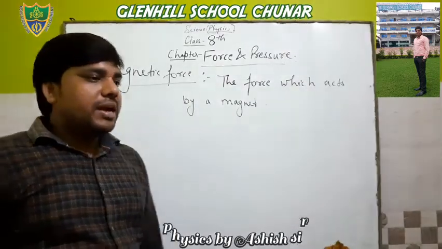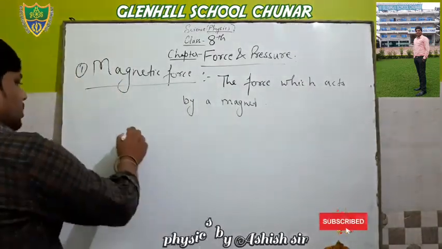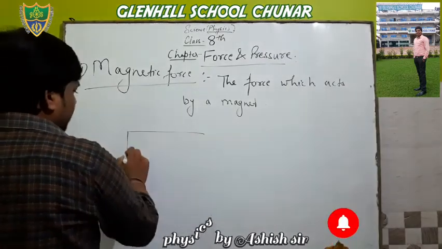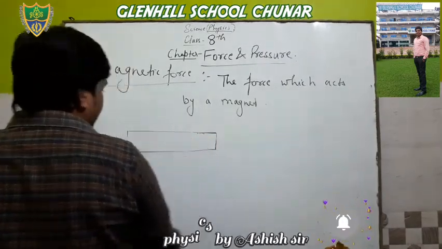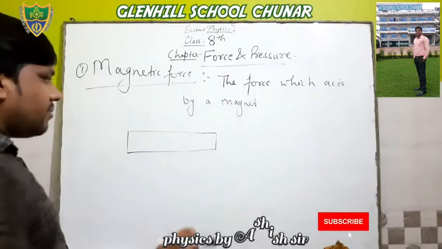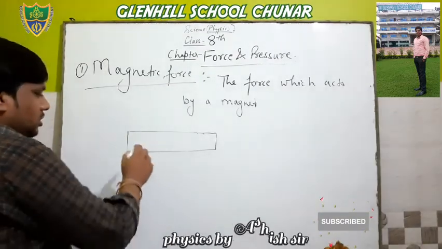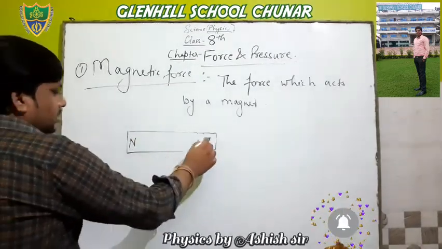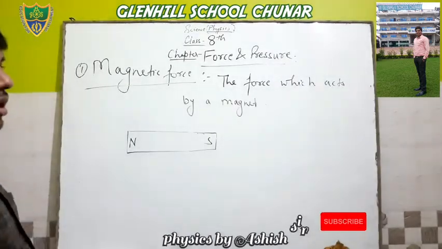You know what is a magnet? Simply, this is a type of bar magnet. Every bar magnet or every magnet has two poles. The first one is the north pole and the second one is the south pole.